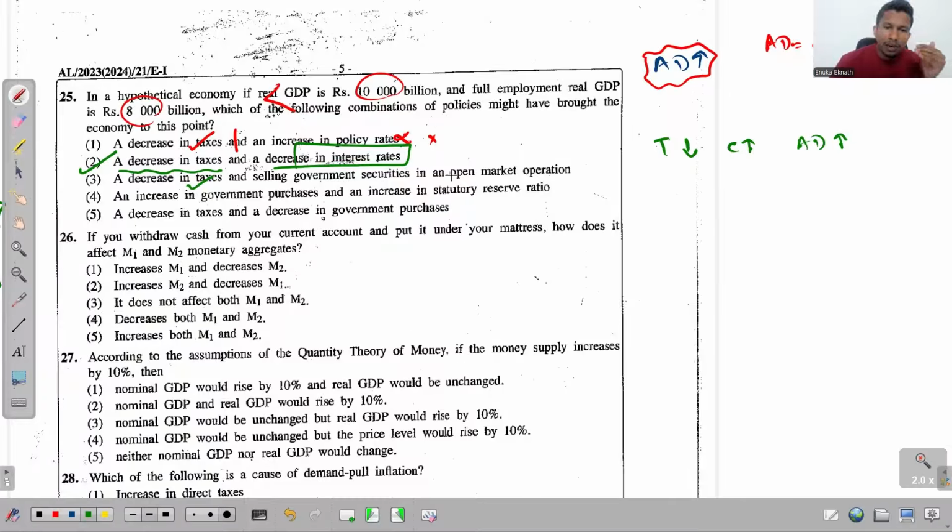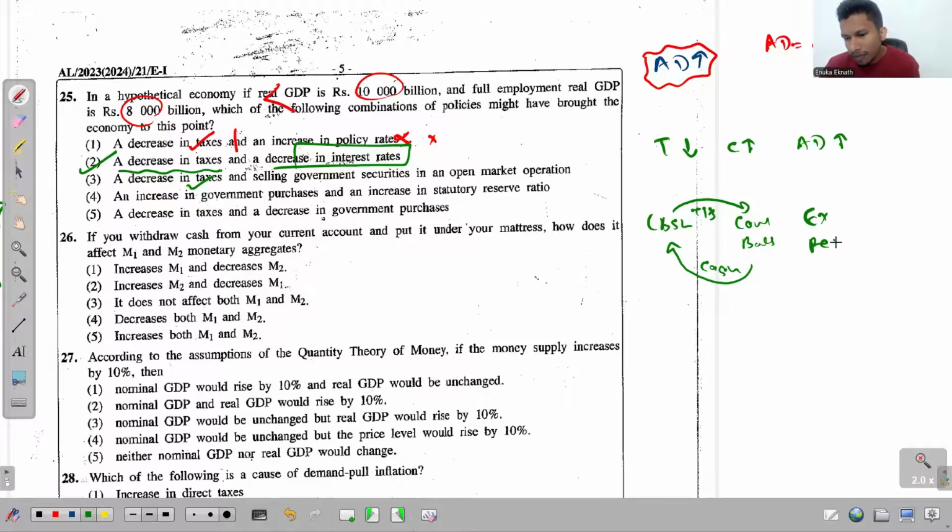Selling government securities on open market. See, on this side we have the Central Bank of Sri Lanka, and then we have the commercial banks. See what happens when the central bank sells treasury bills to the commercial banks: they pass cash to the central bank. When the commercial banks pass cash to the central bank, what happens to their excess reserves? Their excess reserves will decrease.